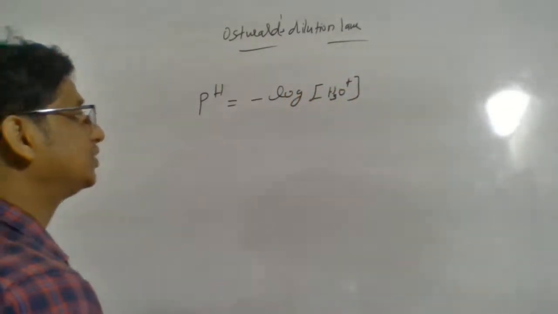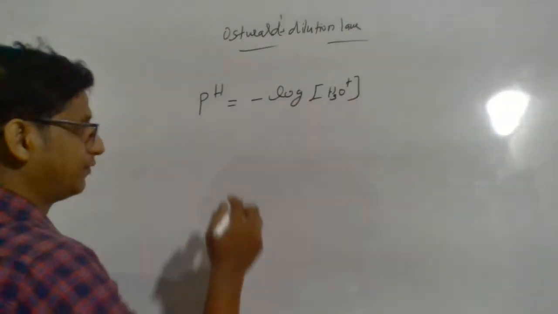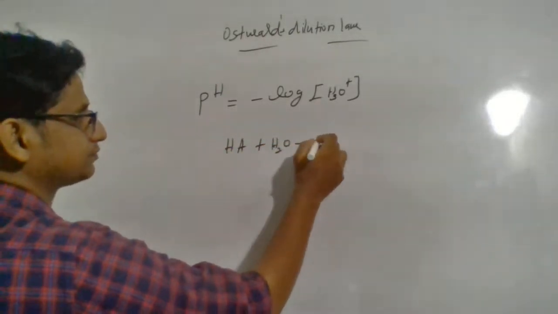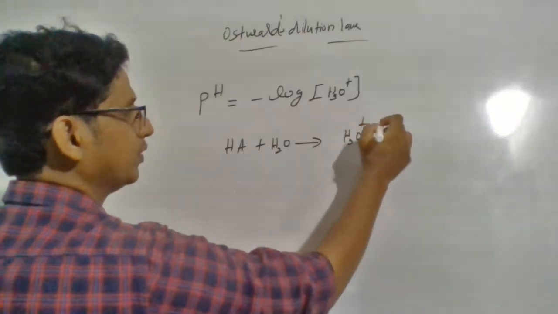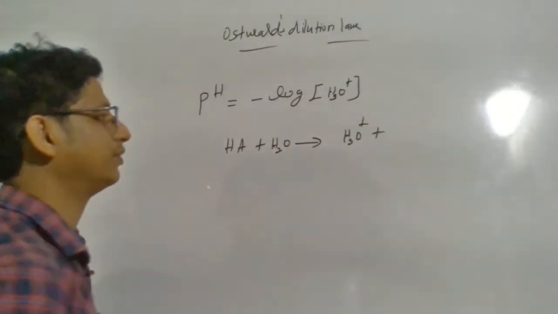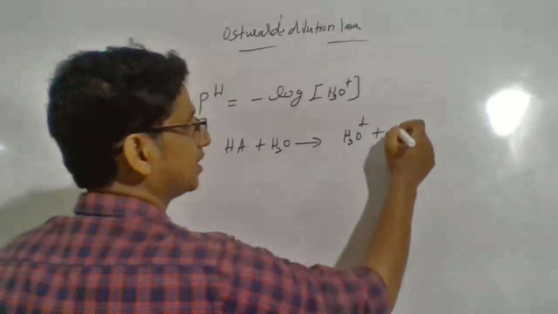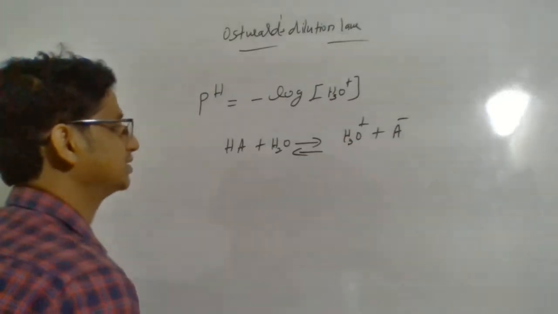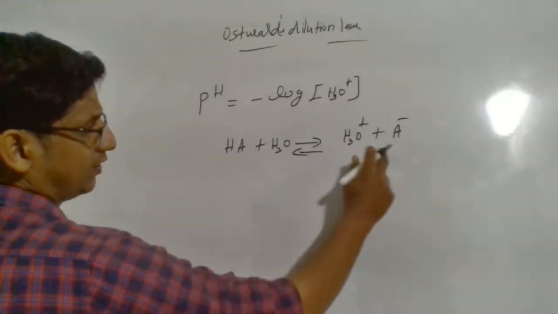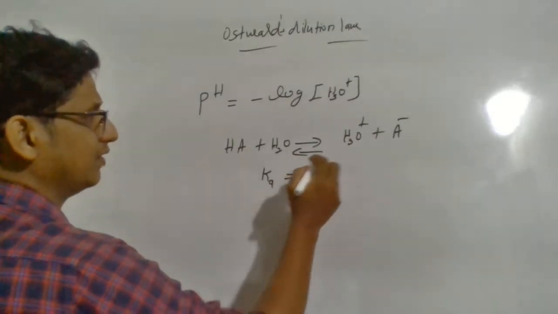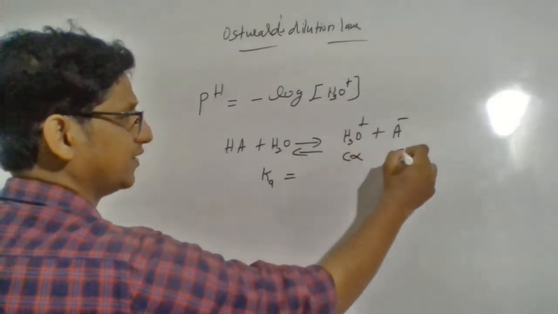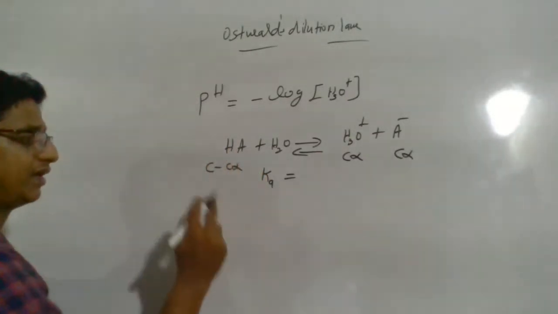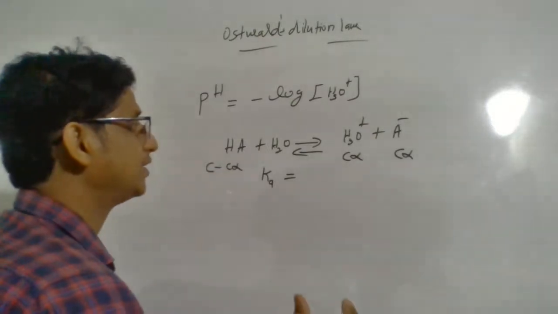Now for example, an acid HA ionizes in water to produce hydronium ion and A minus, which is in equilibrium, especially for a weak acid. So here you find the dissociation constant Ka, with C alpha at equilibrium, and C minus C alpha will be the concentration of HA at equilibrium.